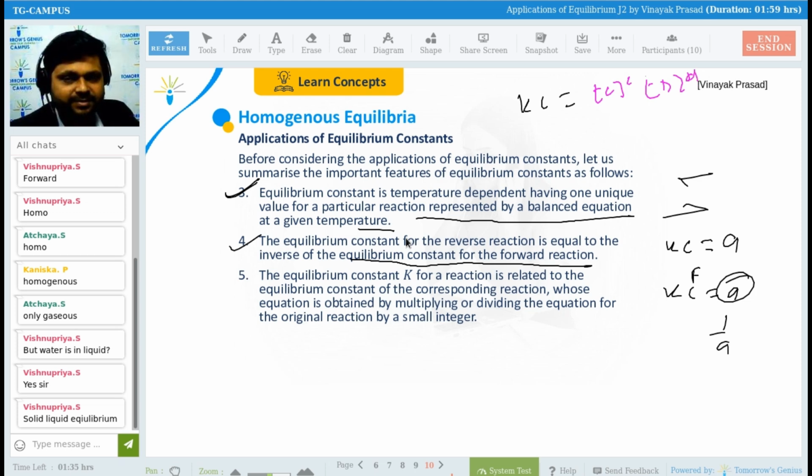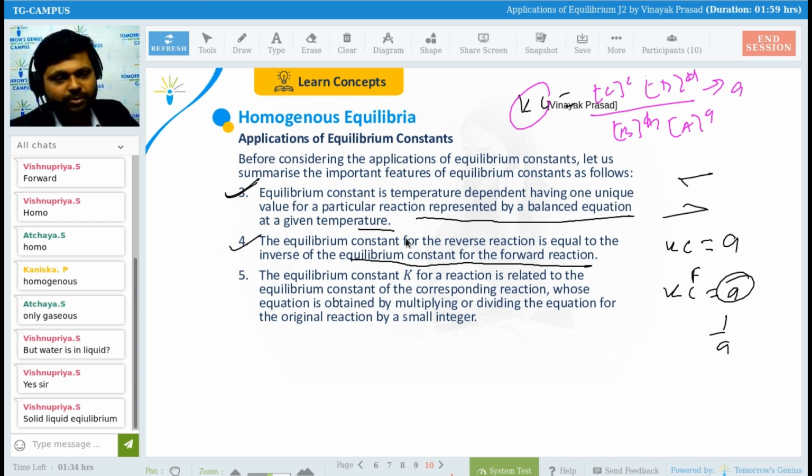Forward reaction, yes. And backward reaction will be what? Concentration of B to the power B into concentration of A to the power A. This is the backward reaction. So if let's suppose the value of this is A, then the value of Kc will be 1 upon A only.